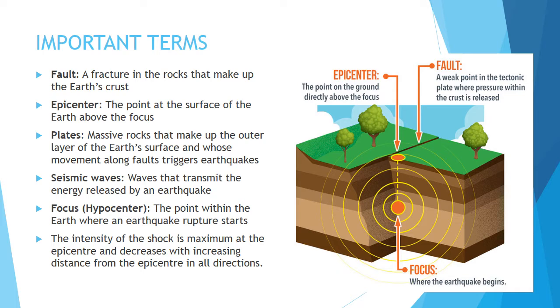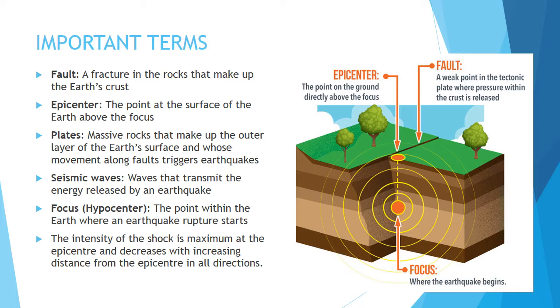Whenever there is some fracture, there is some gap, a crack is created between the two substances. So whenever there is a fracture or a gap, that type of gap is called a fault, but it should be on the earth's crust. So a fault is a weak point in the tectonic plate where pressure within the crust is released.